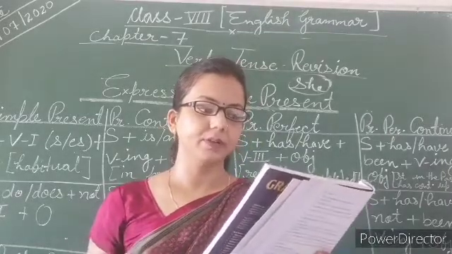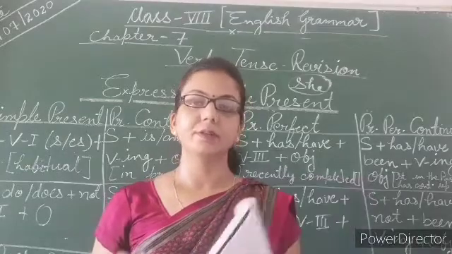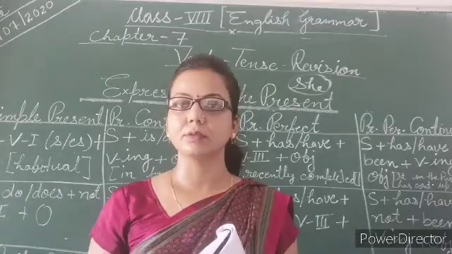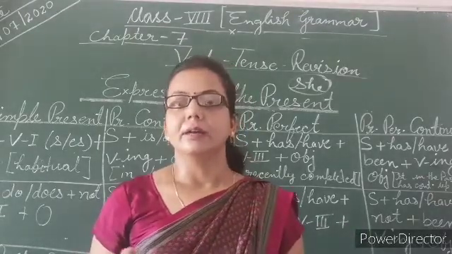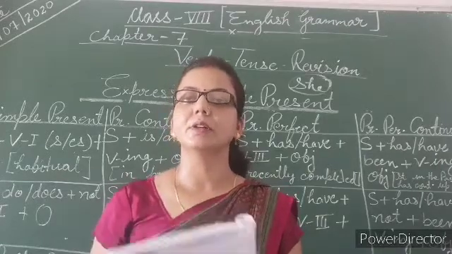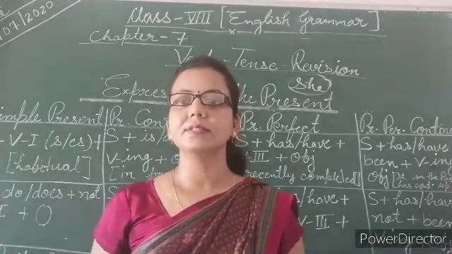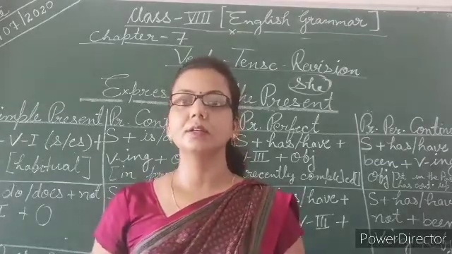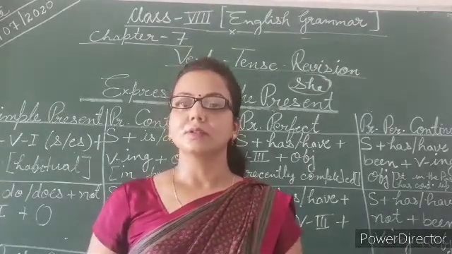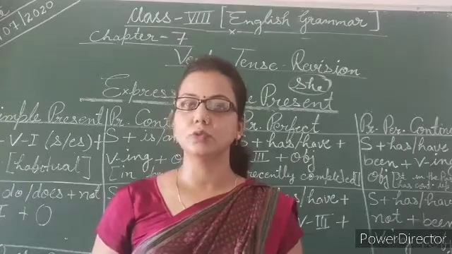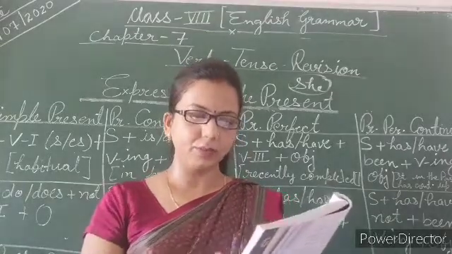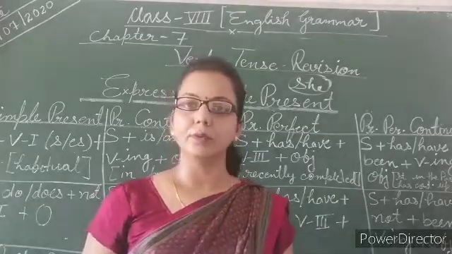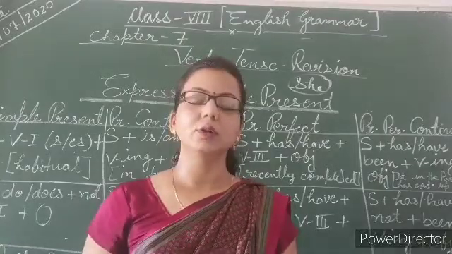Next, the government dash receive complaints about corruption. Again, this is perfect, and government is a singular body. So has. With has, we need to add the third form, that is, the third form of receive is received. So firstly, my dear students, just learn all three forms of verbs, so that we can make our exercises easy to do. Okay, so in this way you can try all 10 sentences, and after that you will get your manual, and then you do it in your notebook.